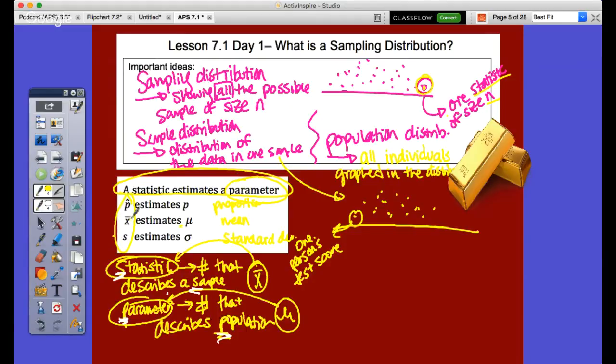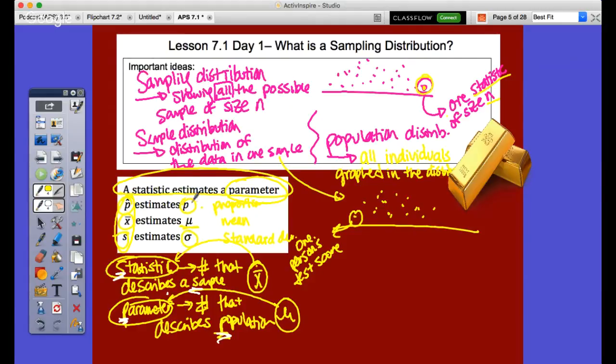I use X bar, the mean of my sample, to estimate my true mean of mu, because sometimes I don't know. Population's too big. Sometimes I use P hat. P hat is, again, the proportion of my sample that estimates my true P, my true proportion in the context of the problem that I'm in. S is the standard deviation, which estimates my true sigma, my true standard deviation of my population.